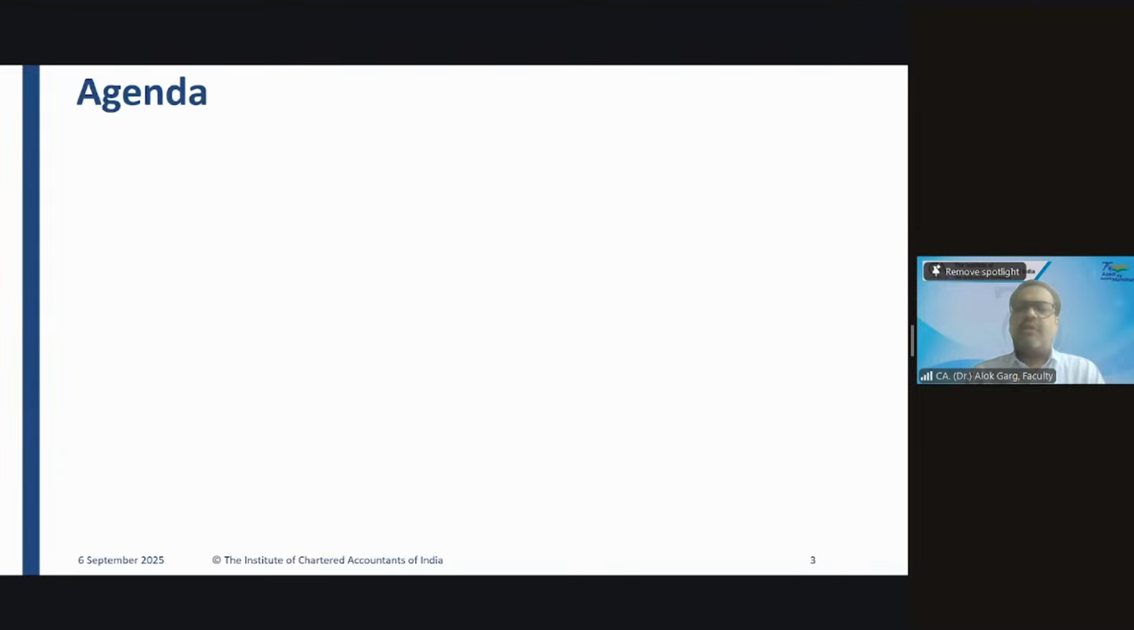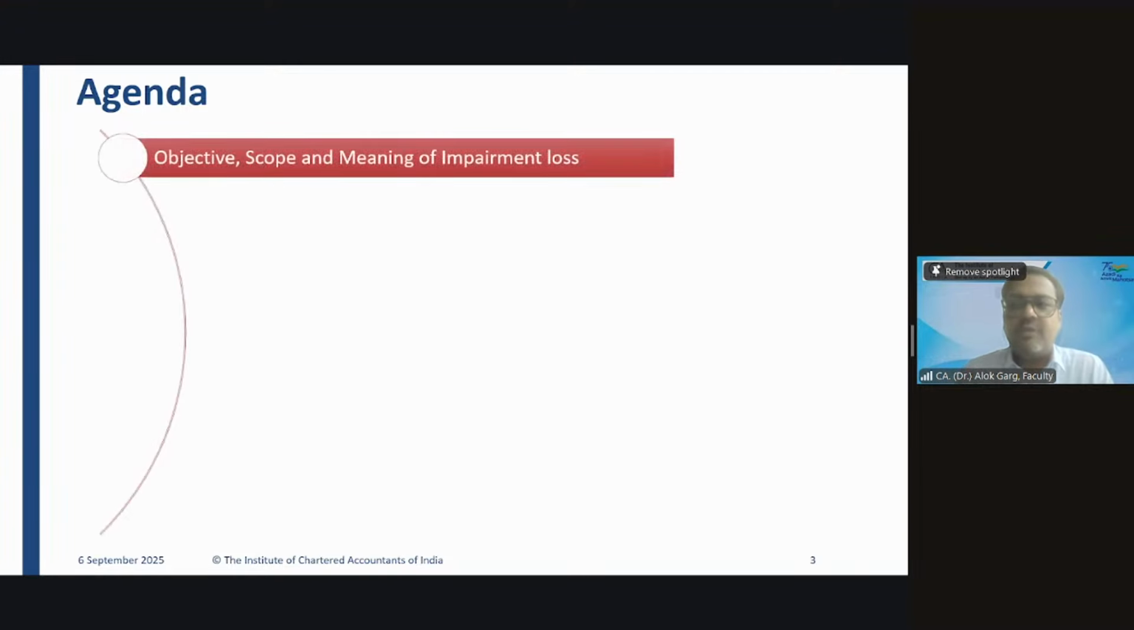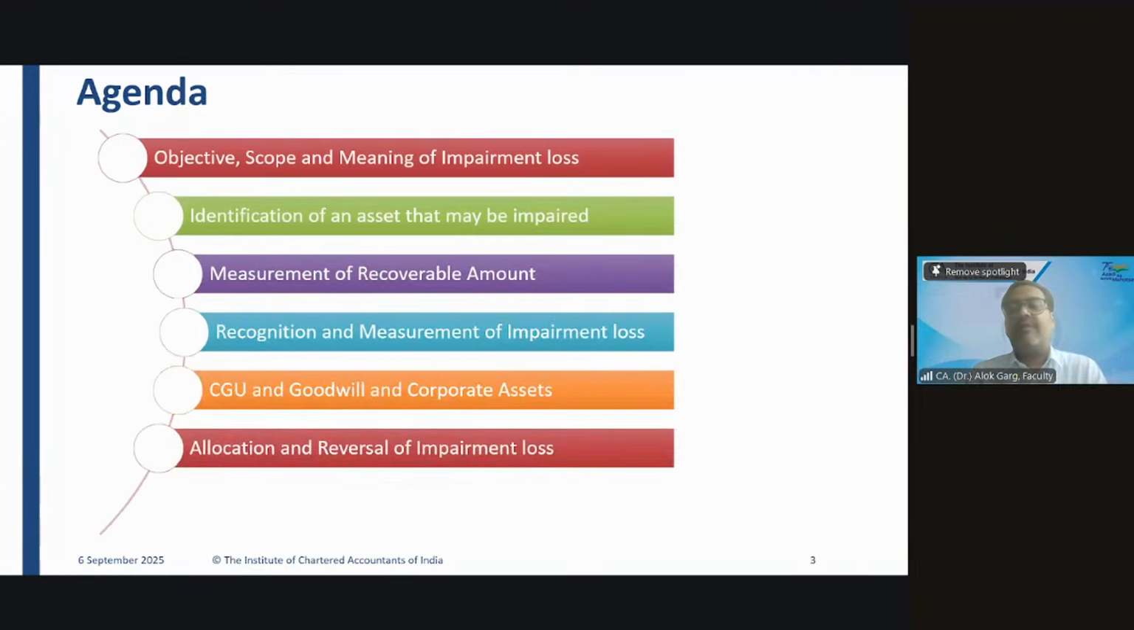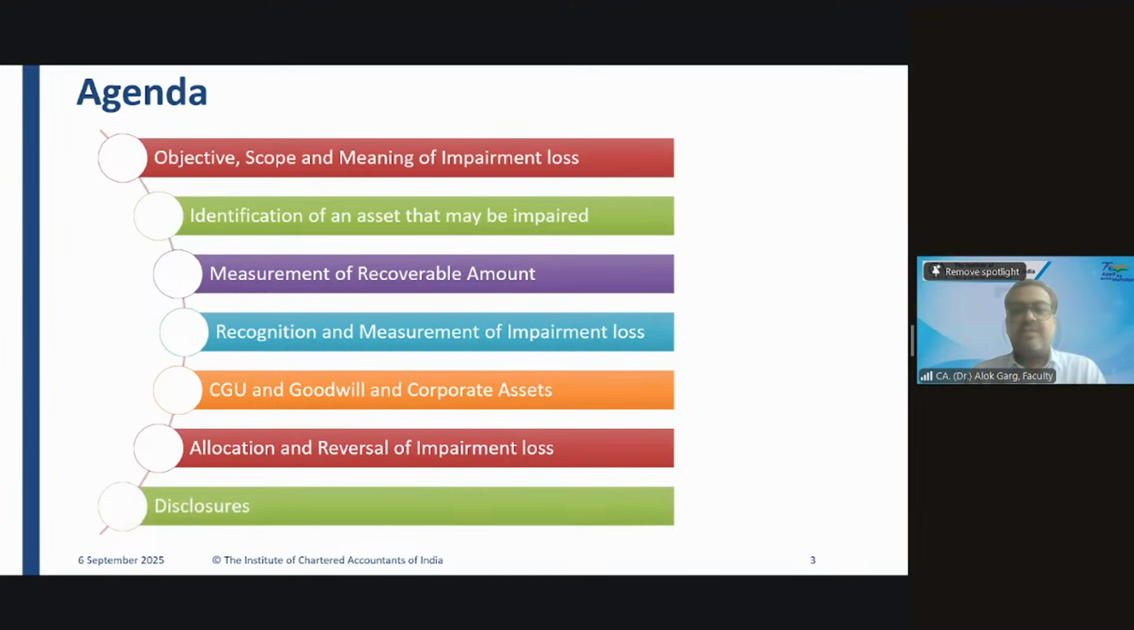First of all, what we have covered so far in impairment of assets: we understood that the objective of this standard is that any asset in the balance sheet should not be continued at more than its recoverable value. For example, the carrying value is 100 rupees, but the recoverable value is 80 rupees. In that case, the revised carrying value is 80 rupees and 20 rupees has to be charged off. This is what we discussed.